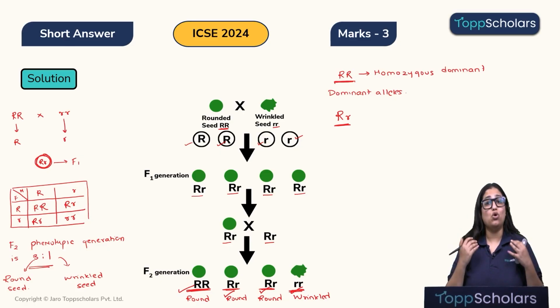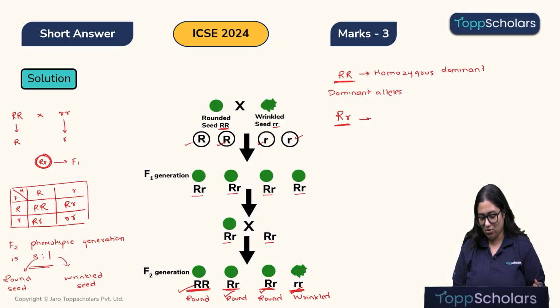The dominant allele will express itself, and in such a case also the plant will show round seed. Such a condition is known as heterozygous dominant. Hetero means different, so here this is the dominant allele and this is the recessive allele.